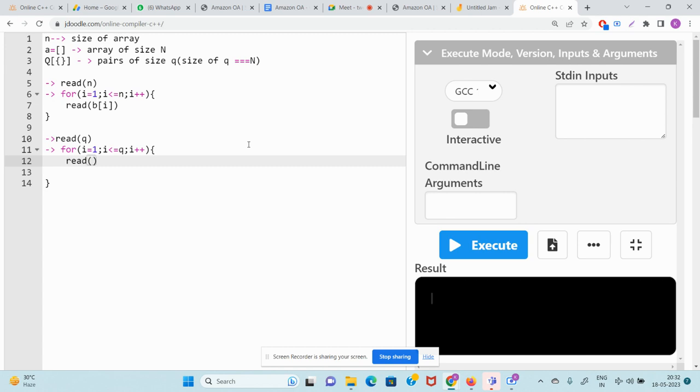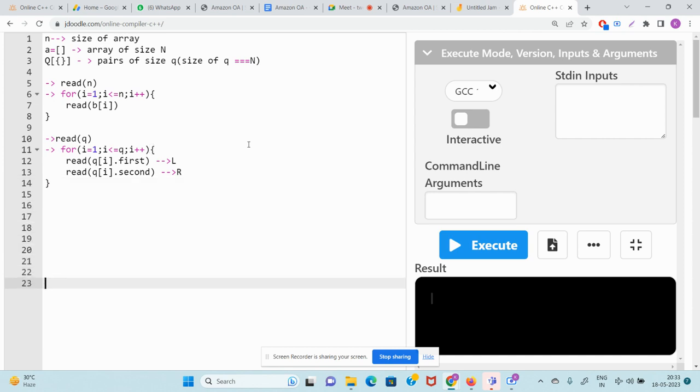I'll just read the pairs, right? So q of i dot first means I'm reading the first element of the pair, and then q of i dot second. Just assume these notations in the pseudocode. So this is nothing but L, and this is nothing but R. Done. Job is done.